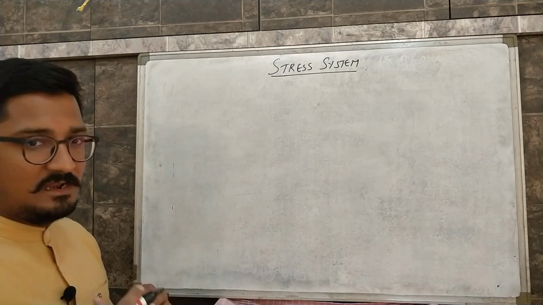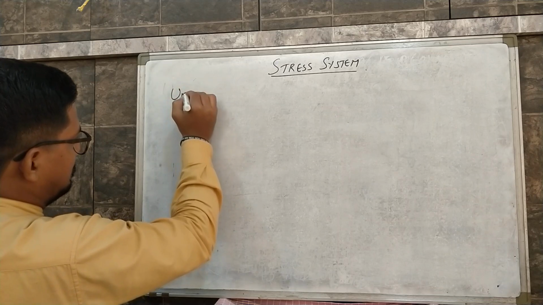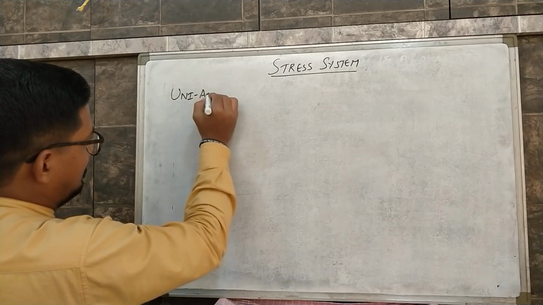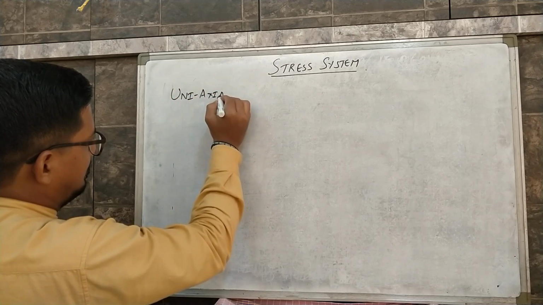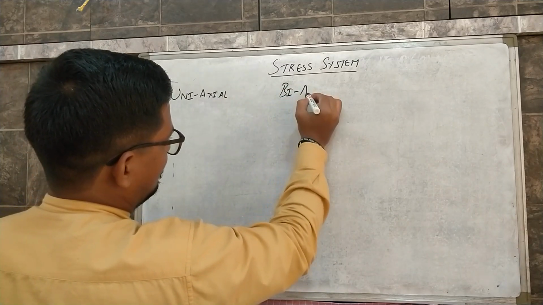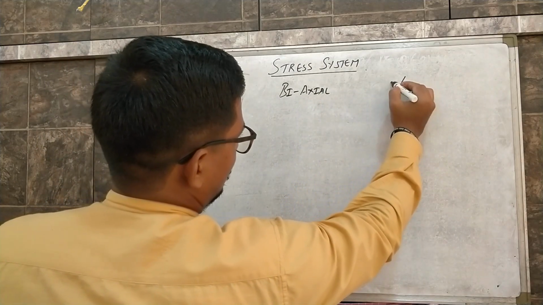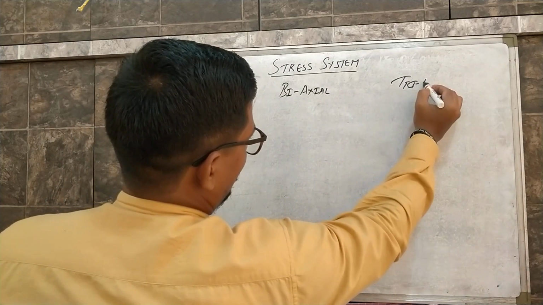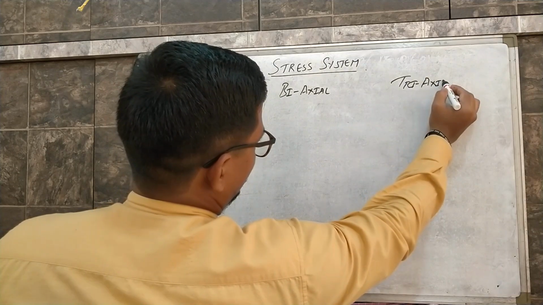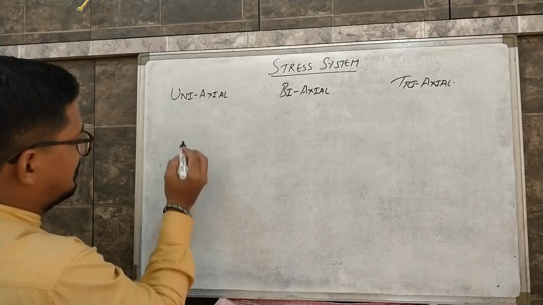So basically there are three types of stress system. First is uniaxial stress system. Second is biaxial stress system, and the third one is triaxial stress system. So first, uniaxial stress system.